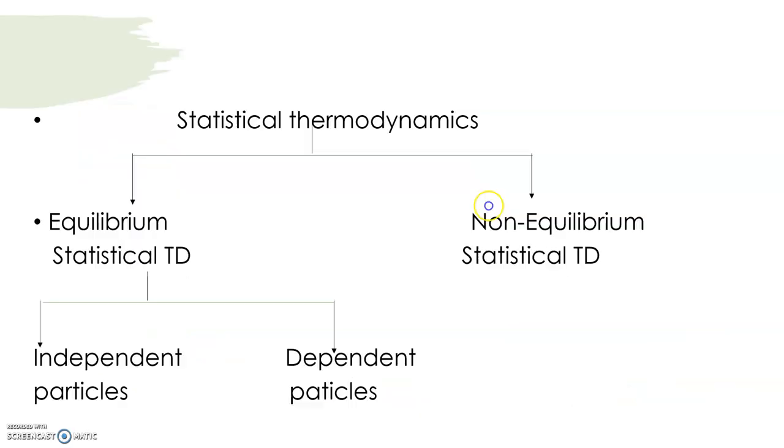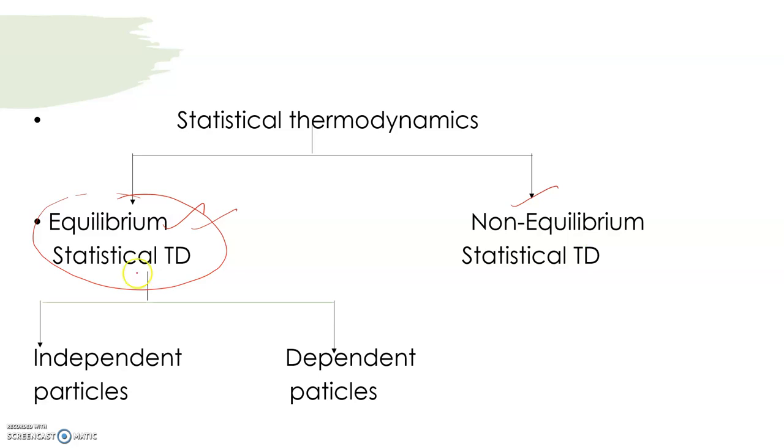Then in statistical thermodynamics, we actually have two types: equilibrium statistical thermodynamics and non-equilibrium statistical thermodynamics. Participants, in this lecture I am going to discuss only equilibrium statistical thermodynamics. I am not going to discuss the other.